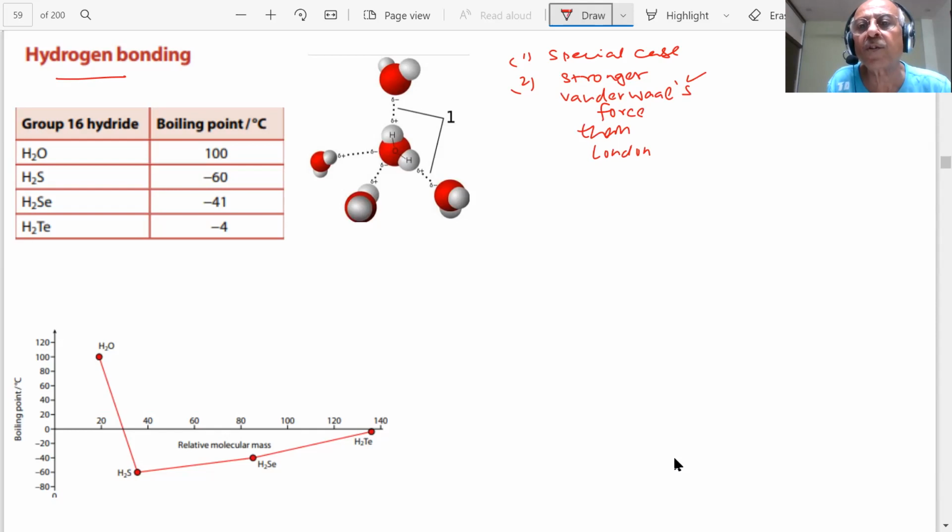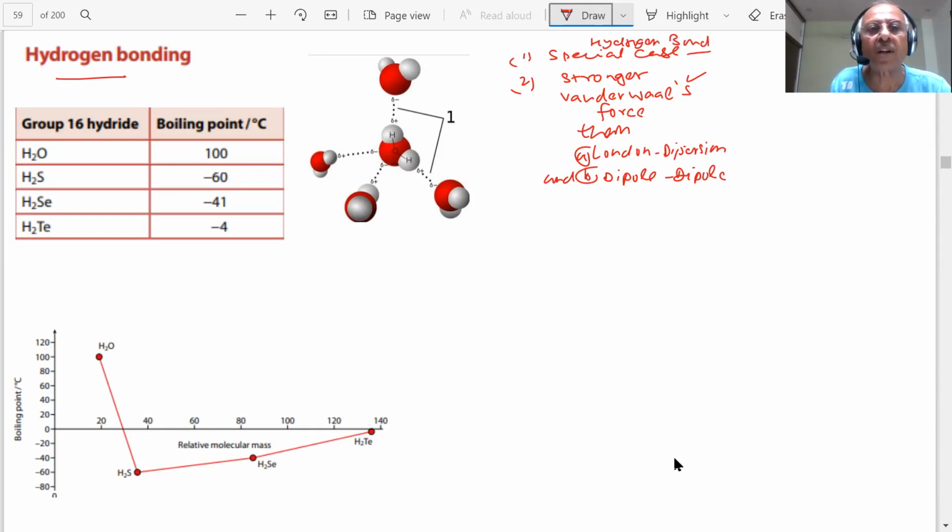Than London dispersion and dipole interactions. Okay, this will be the stronger force. Which one? Hydrogen bond. What I am talking about is hydrogen bond, student.